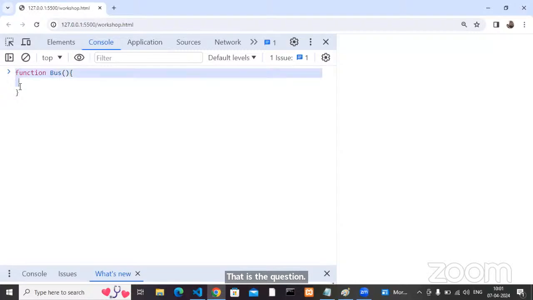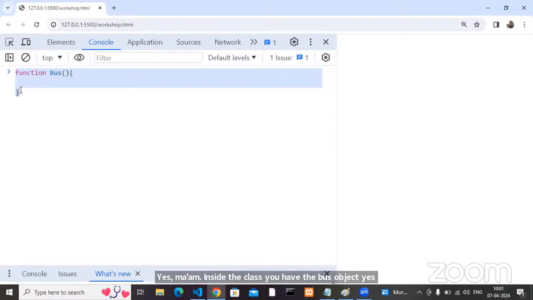How? Very simple. Inside the class, you have the bus object. Yes or no? Whenever you create an object, my bus object is available or not? In that object, can you keep all your members? That means you keep the members inside the bus object. It means those represent my bus class only, or not? Don't put let, const, or var. Those are local variables. This time I want the members inside the bus class.